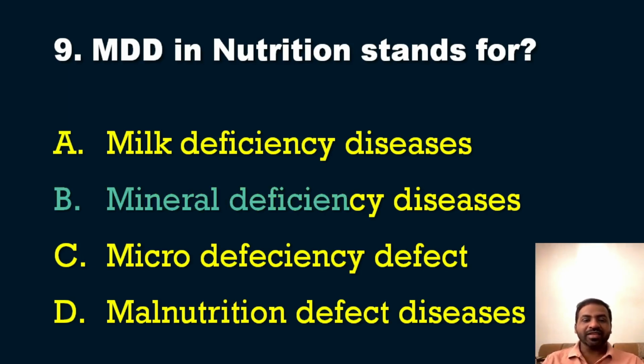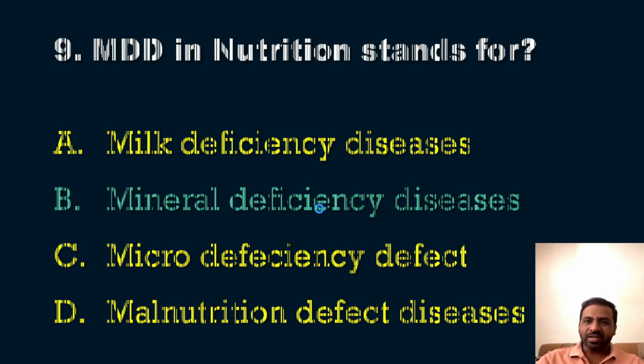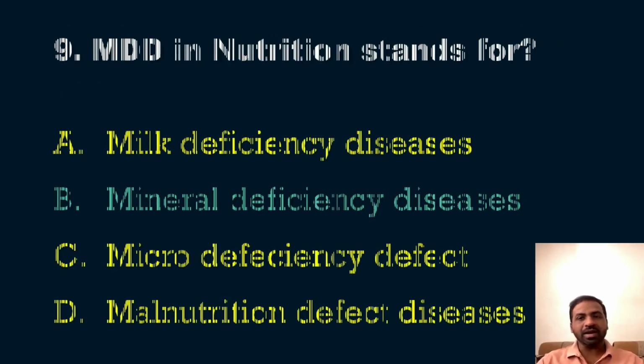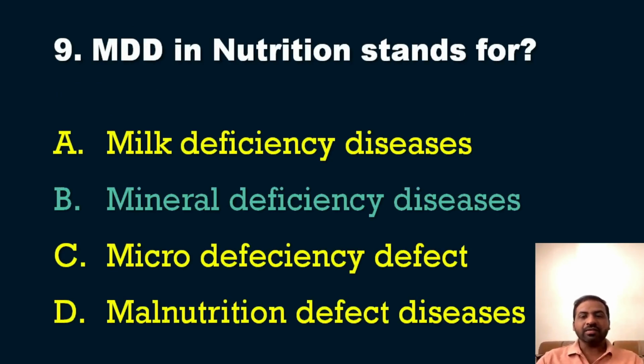So here the answer is option B, that is mineral deficiency disease, MDD. From the name itself it is clear what it is. Mineral deficiency includes all the essential minerals, and whenever there is a deficiency of any of the minerals, it can be classified under mineral deficiency diseases. Okay, this is just a small piece of information for you.